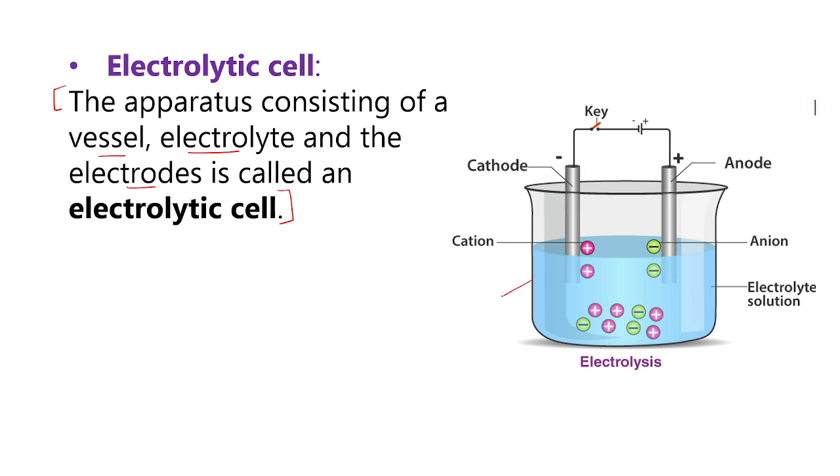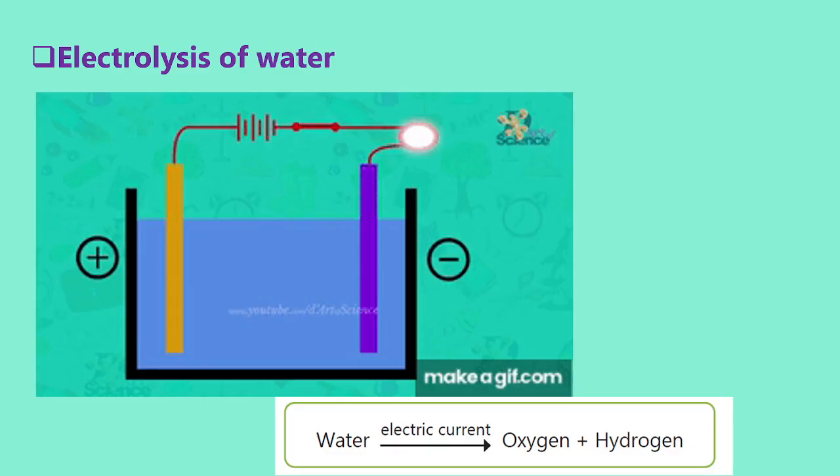So you have the container here, then you have the electrolyte, then there are electrodes here, and the third thing you need is a source of electricity, a cell or a battery or any other direct source of electricity. So it thus becomes an electrolytic cell. Now let us do one experiment, electrolysis of water.